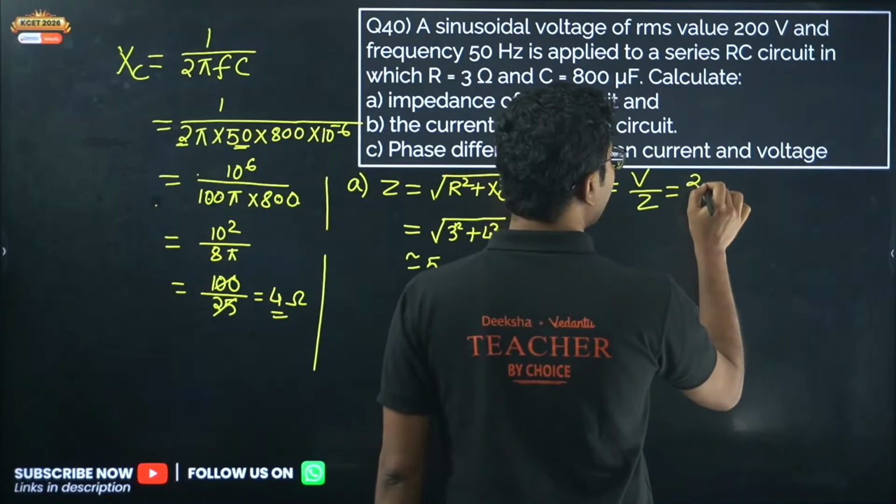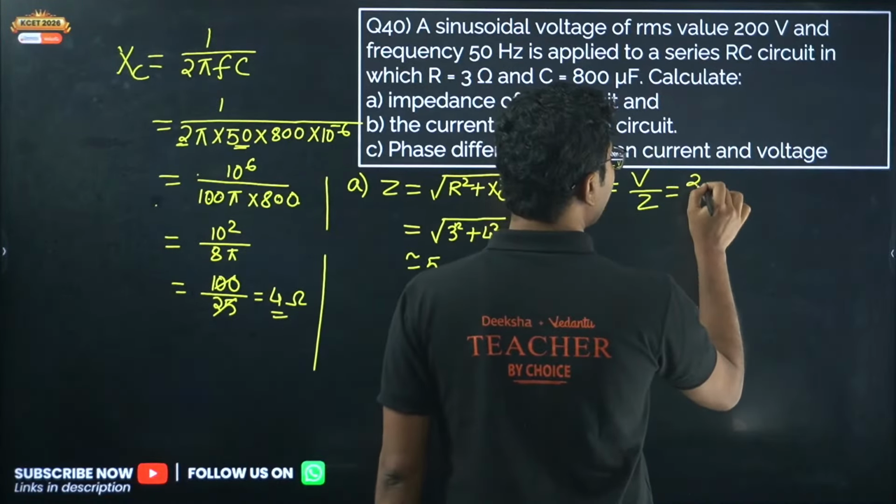Next, phase difference. How to calculate phase difference? Phase difference is tan inverse, remember this, modulus of XL minus XC, divided by R. Why do I like to use this formula? Because in some cases you will find XL is greater than XC, in some cases XC is greater than XL.